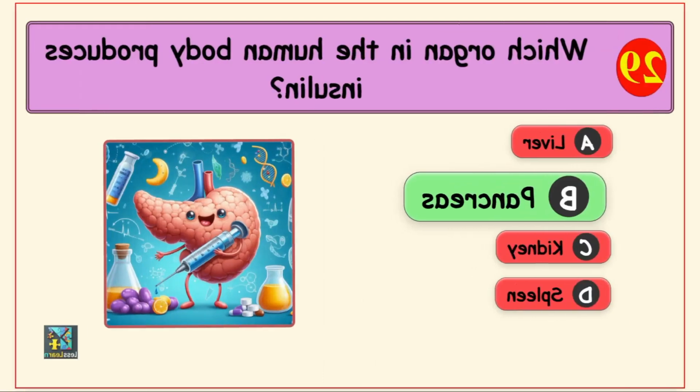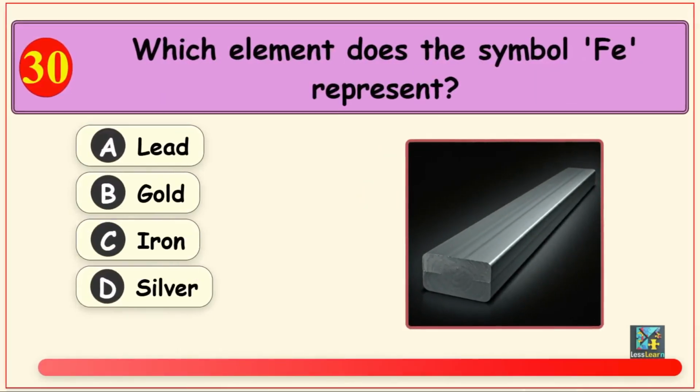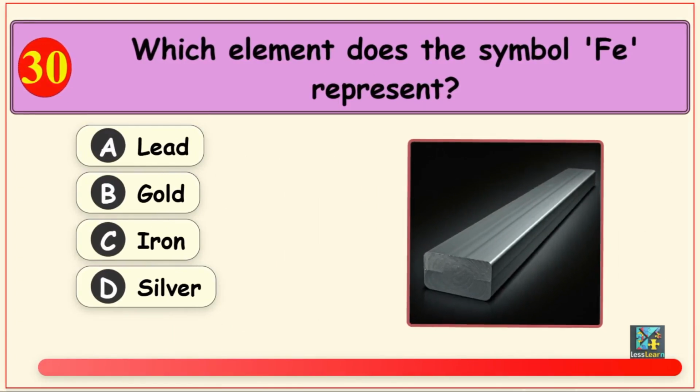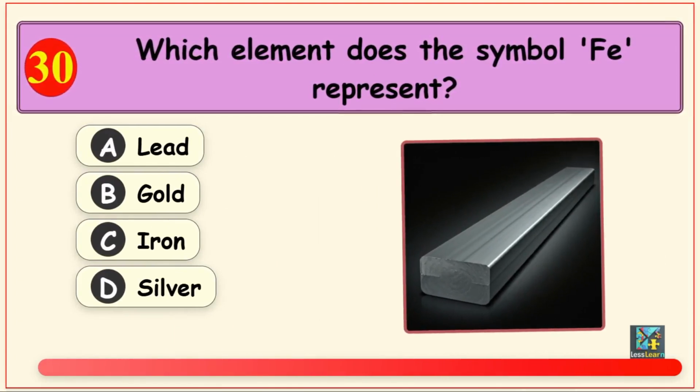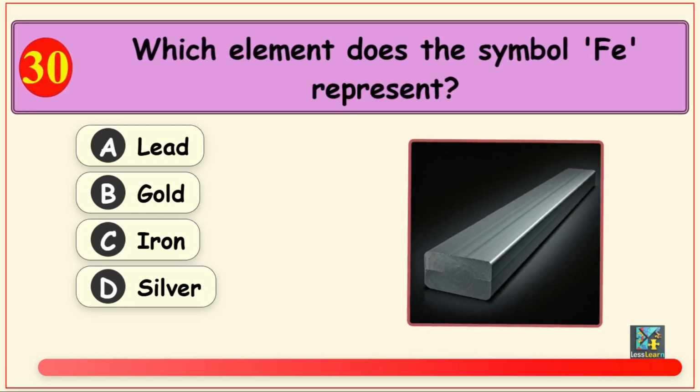And your final question is, which element does the symbol Fe represent? Options are option A, lead, option B, gold, option C, iron, and option D, silver.